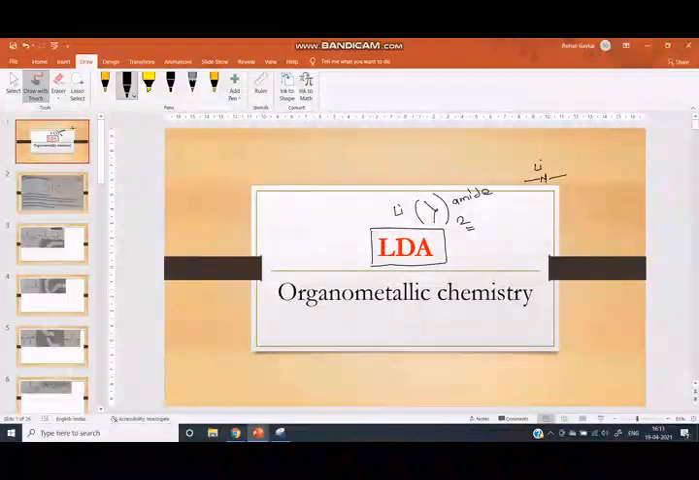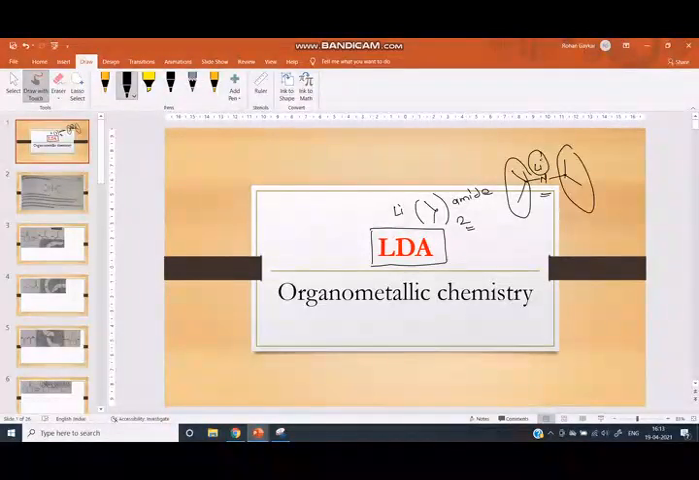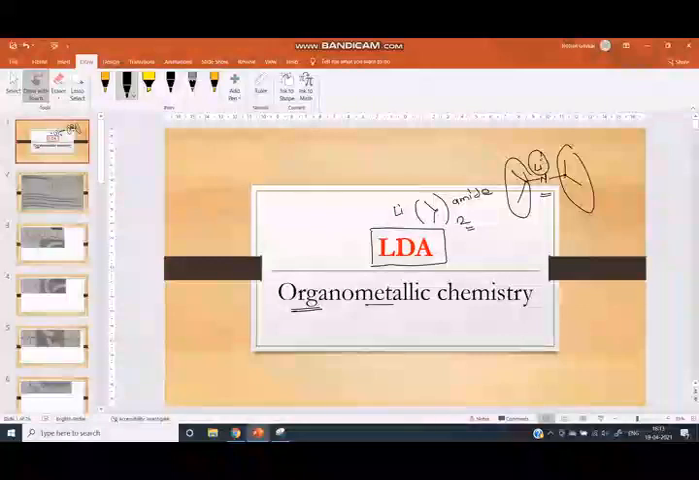Here lithium is attached to nitrogen, and here is the isopropyl group. That is, the name of the compound is lithium diisopropyl amide. Because of the nitrogen it is called an amide, and it is from organometallic chemistry because the metal used here is lithium.